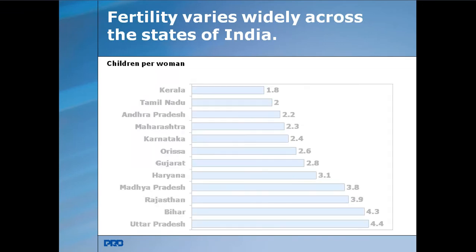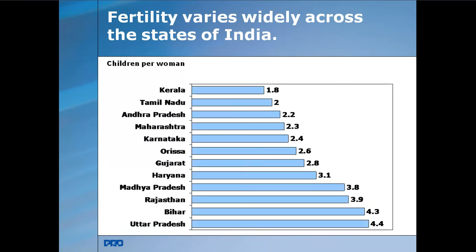And then if you see, the fertility varies widely across the country. That is the children per woman. In Kerala it was 1.8. In Tamil Nadu it was 2, whereas in Andhra Pradesh it was 2.2. And in Madhya Pradesh it is 3.8, in Bihar it is 4.3, and in Uttar Pradesh it is 4.4. That is the fertility rate.